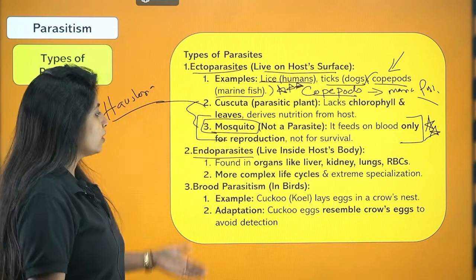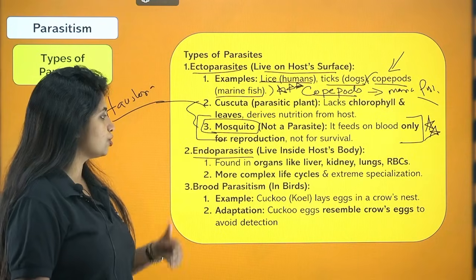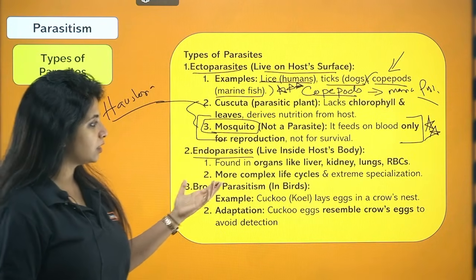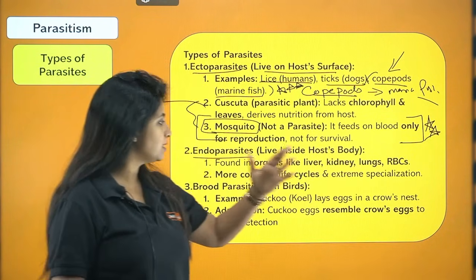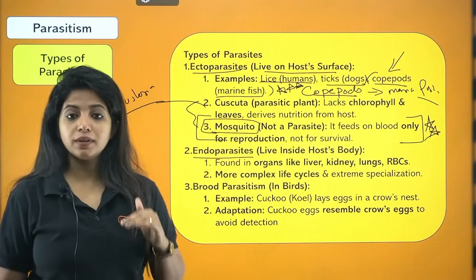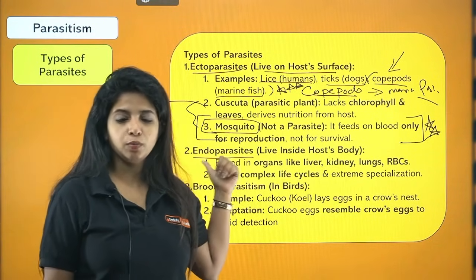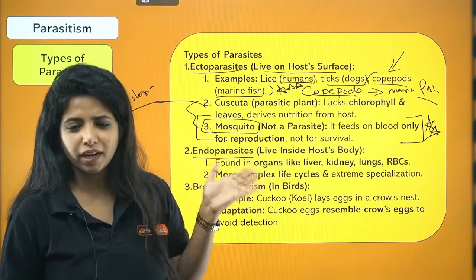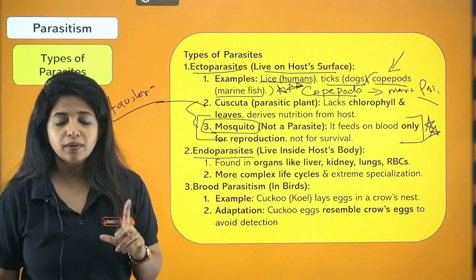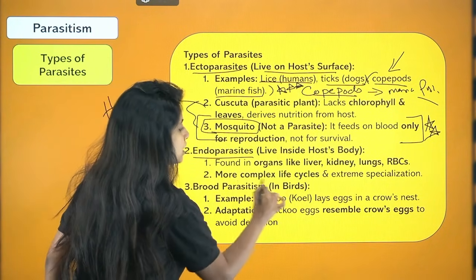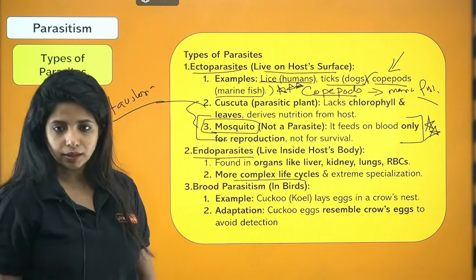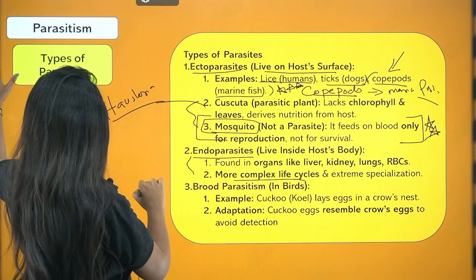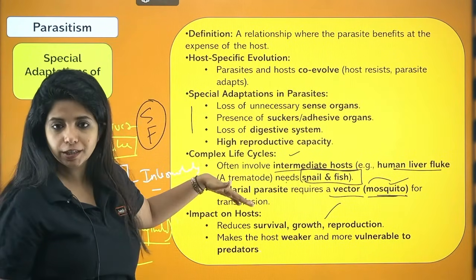Done. Now you have endoparasites that live inside the host. For example, they are found inside organs like liver, kidney, lungs, RBC, etc. And always remember, endoparasites, you saw the examples for that, human liver fluke, Plasmodium, all of them are endoparasites. And my dear children, remember they will always have a complex life cycle in comparison to ectoparasites. Until now, whatever we studied was more about endoparasitic adaptations.